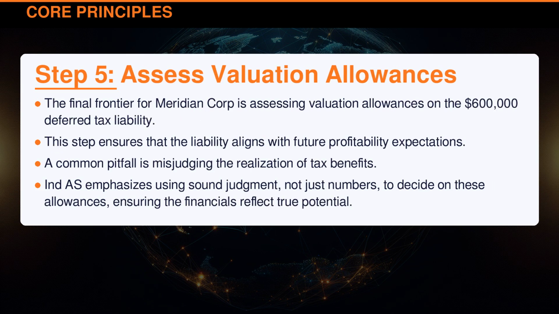The final frontier for Meridian Corporation is assessing valuation allowances on the $600,000 deferred tax liability. This step ensures that the liability aligns with future profitability expectations. A common pitfall is misjudging the realization of tax benefits. Indian accounting standard emphasizes using sound judgment, not just numbers, to decide on these allowances, ensuring the financials reflect true